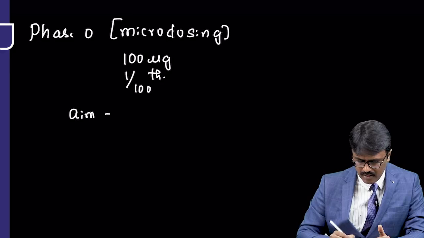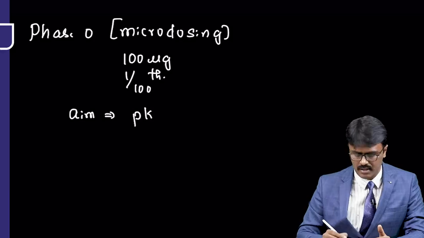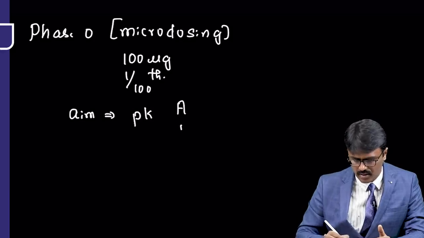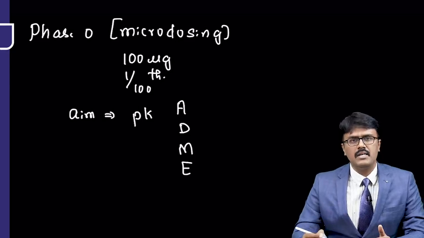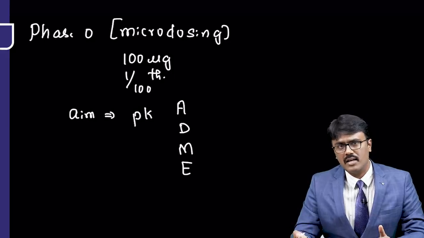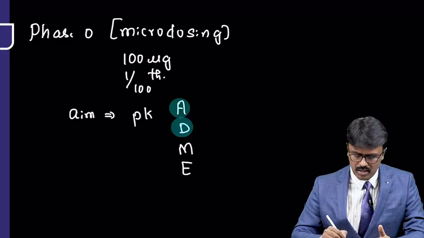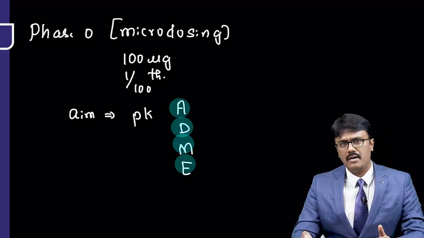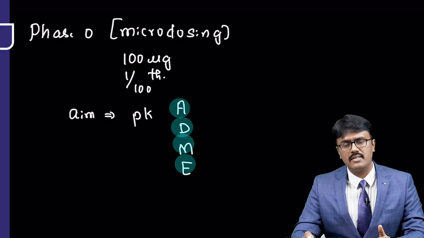Why do we do that? The aim of the trial is to check for pharmacokinetics. The meaning is how the drug is absorbed, distributed, metabolized, and excreted. Suppose I want the drug to work in a muscle and the drug is not going to the muscle only, then what is the use of doing the trial? So that will eliminate the drug there itself. So that will save the time, money for the company. So certain times they do this phase 0 trial, also called as microdosing trial.